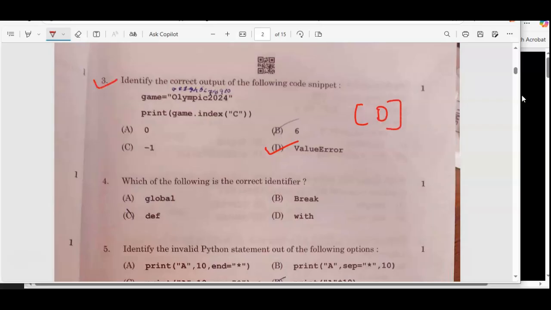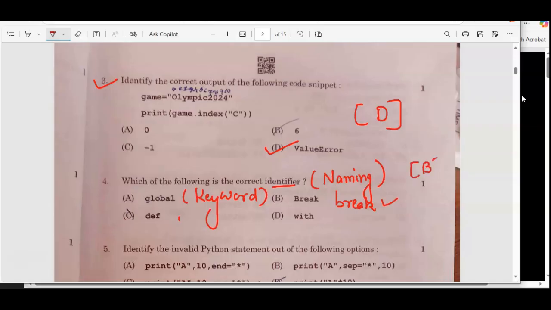Which of the following is the correct identifier? An identifier is a naming scheme, giving a name, a naming convention. Global is a keyword, right? Then def is also a keyword, which is used to define a function. Then with is also a keyword. If you know file handling, with the help of with we can create the file handle. Then you have break, but that break should be in small letters. So it is a keyword, but if you take B in capital, it's not a keyword. So this is the correct option.